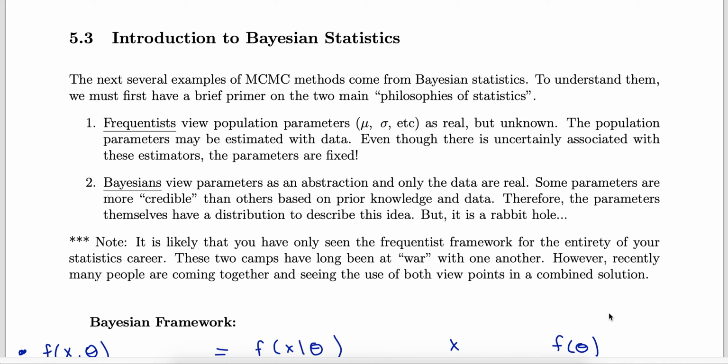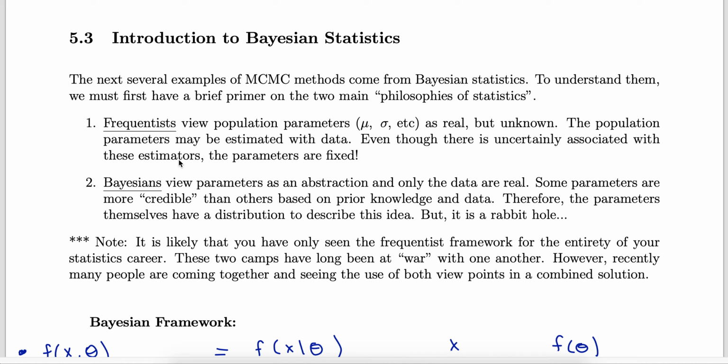In this video, we're going to have a crash course, one-page introduction to Bayesian statistics, so we can check out a third example of the Metropolis-Hastings algorithm. And if you haven't seen Bayesian statistics before, it's good to have a little bit of familiarity with this.